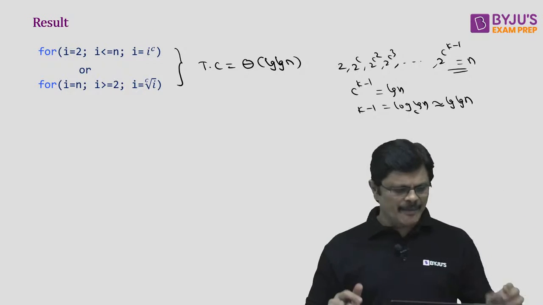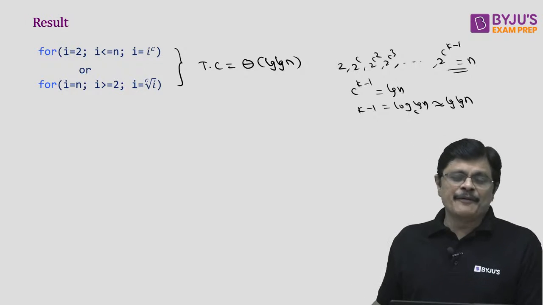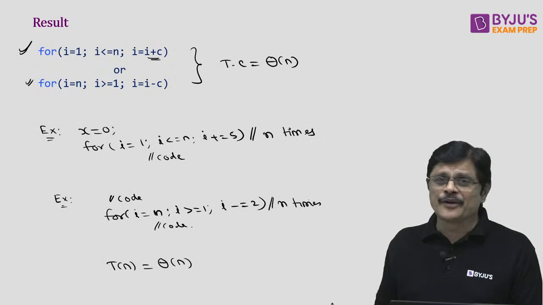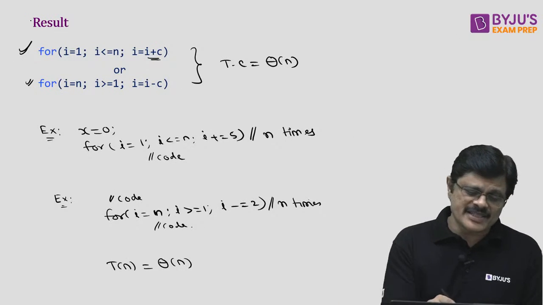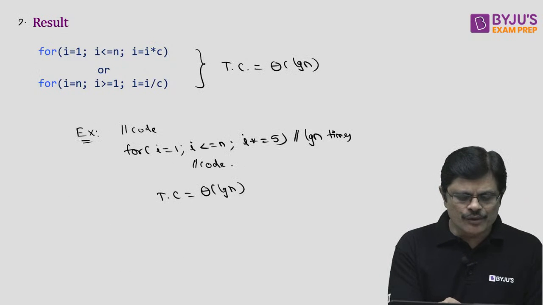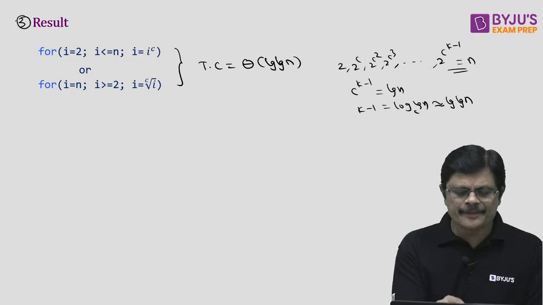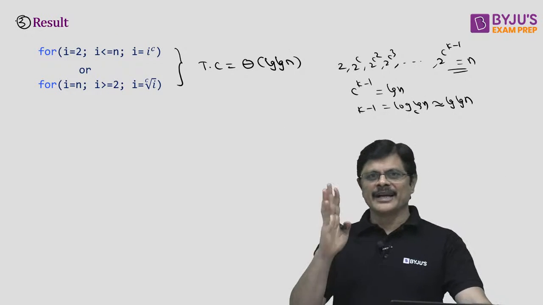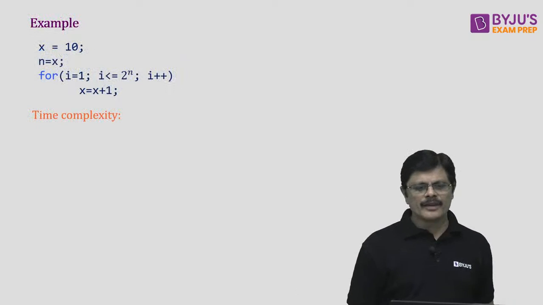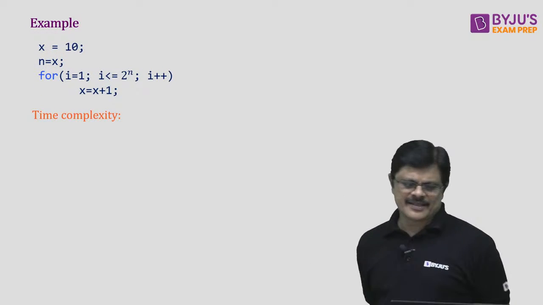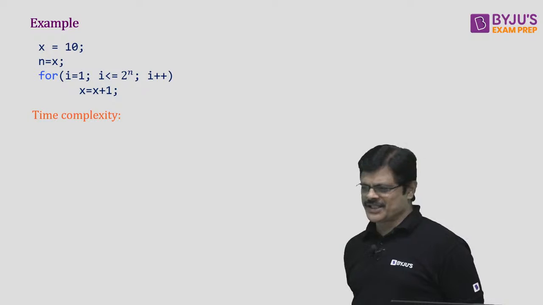Okay? Please remember the standard rules, my dear friends. If you do not know the standard rules, again you will have a lot of trouble. Please remember standard rule 1, standard rule 2 and standard rule 3. Very important from the GATE point of view. Please answer this question, my dear friends. What is the time complexity of this code?